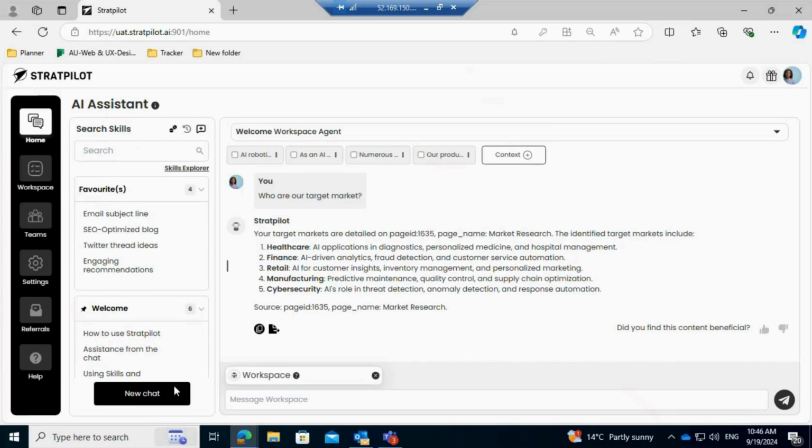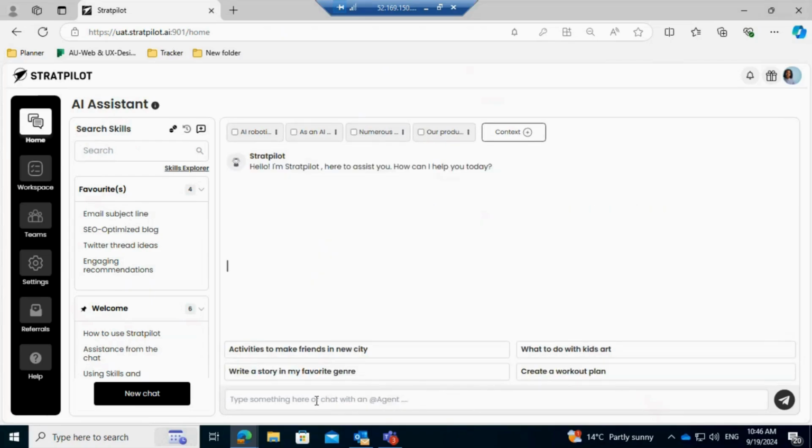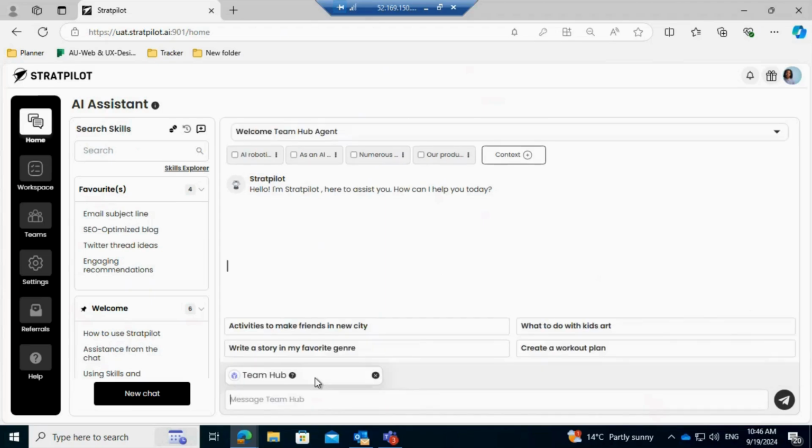Okay, now the Team Hub agent. @Team Hub. I can remember we've put all our documents, all our policies, all our strategies, all our plans in Team Hub. I don't have the time to go through the Team Hub, through all the pages there and the sub pages there.